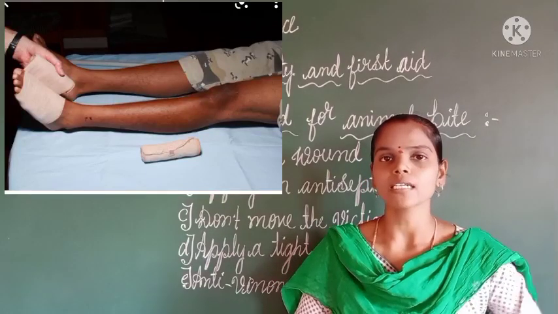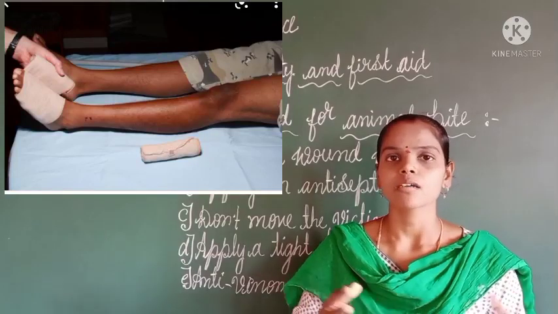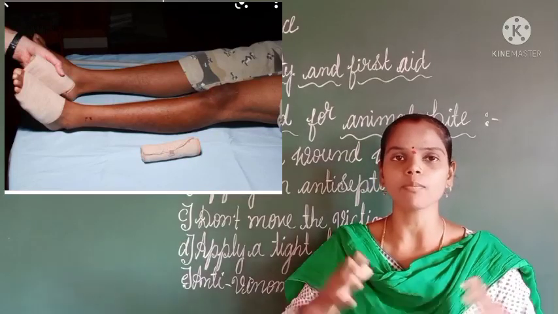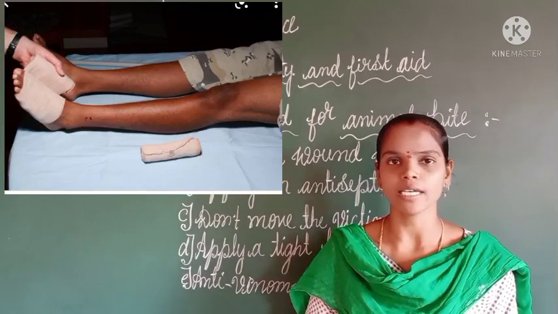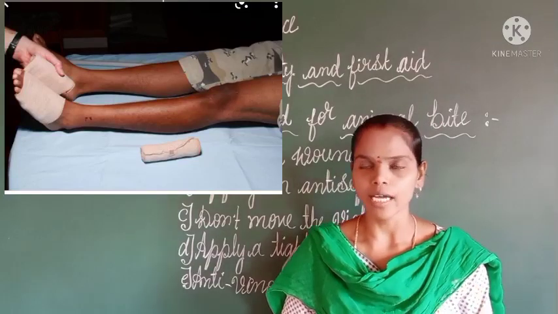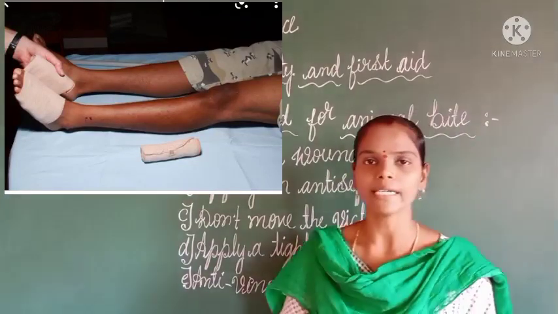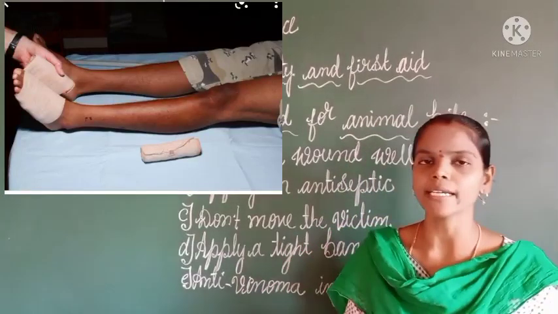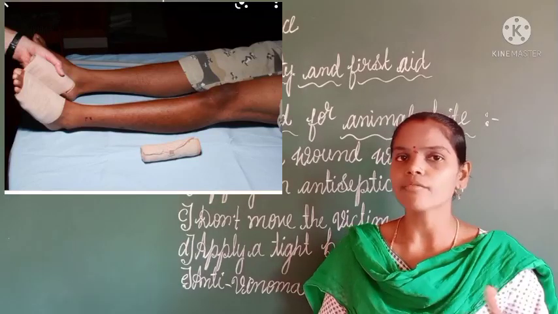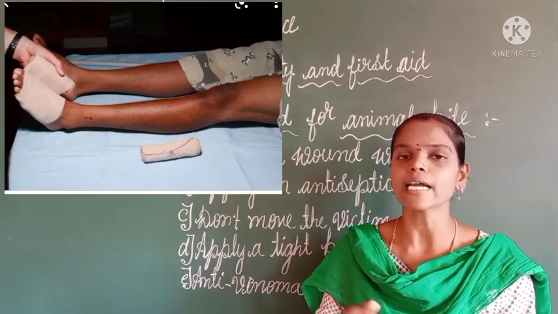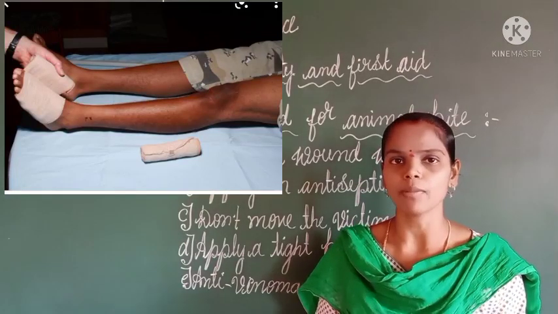When the person moves, the poison immediately mixes with the blood and is supplied directly to the heart. Then the person may lose their life. The next step is to apply a tight bandage. We have to tie the bandage tightly above the area that has been bitten. Then it controls the supply of the poison.